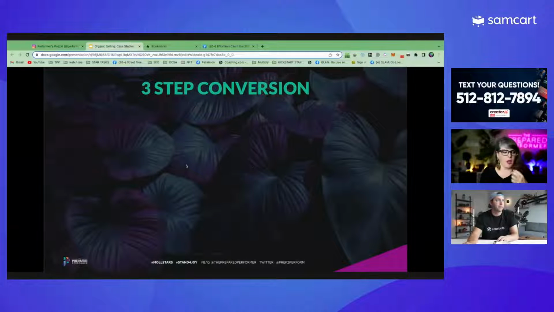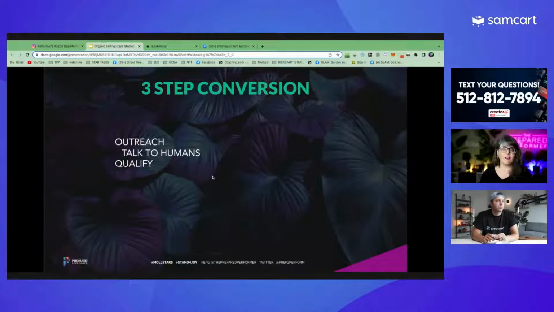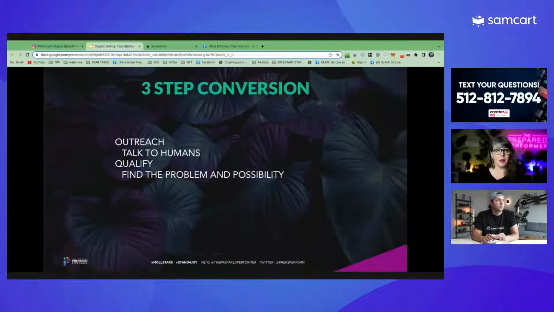Okay. And then I know people get stuck sometimes when they're like, well, how do I actually talk to this person? So what we do is, when you're in these conversations, we have templates and scripts and all kinds of stuff, but the simple framework is that you reach out, and I showed you how to do those. You talk to the human beings, then you qualify. So when you're in this conversation, you're finding out the problem and the possibility. And this doesn't have to be with a B2B.